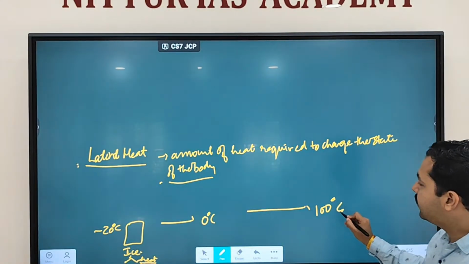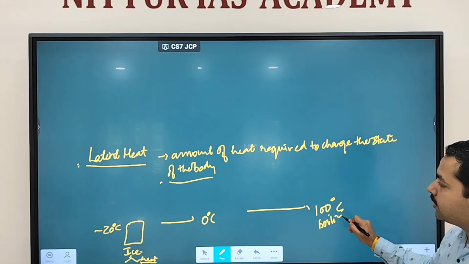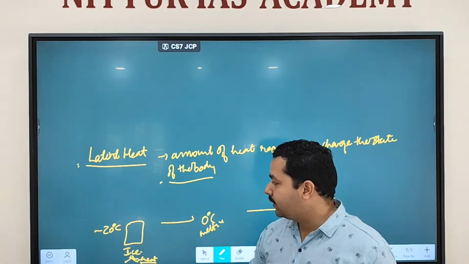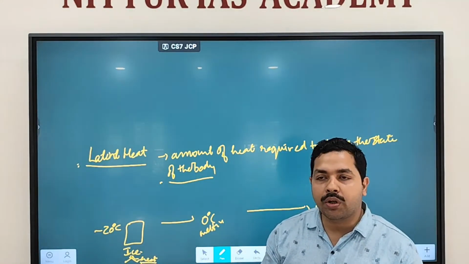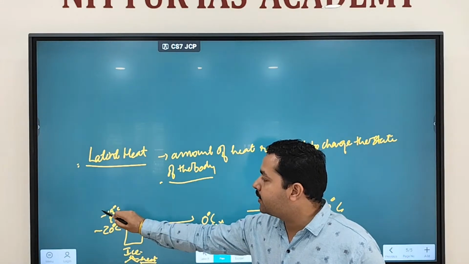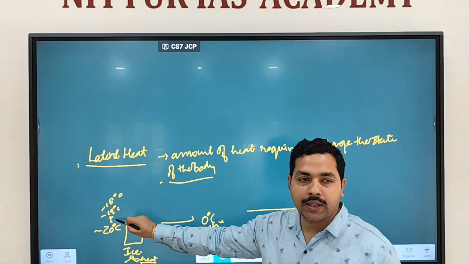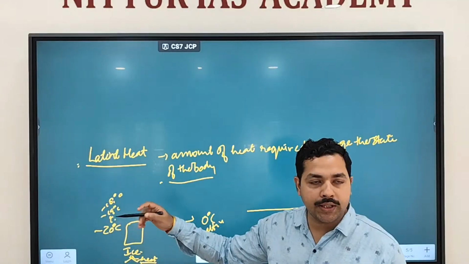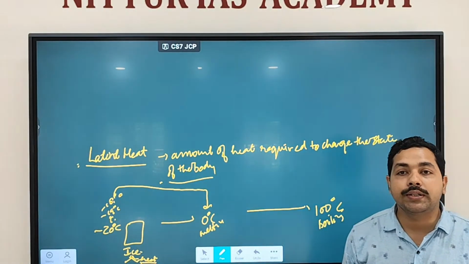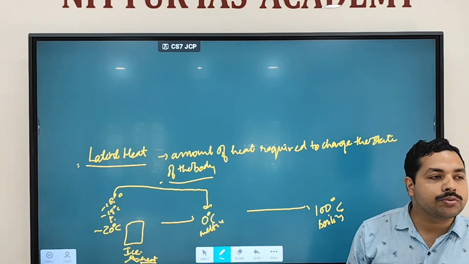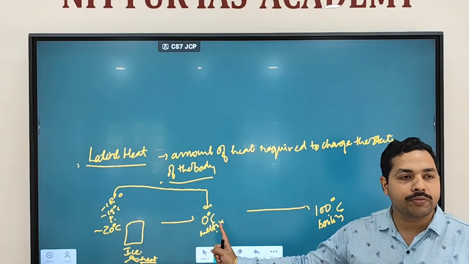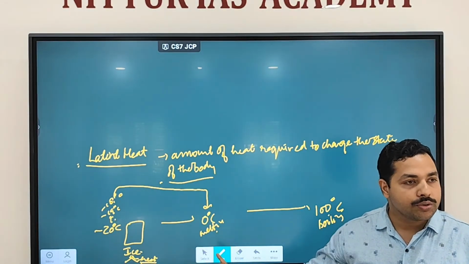So you have, this is the boiling point and this is the melting point. Fine. So when you are applying heat, this heat will not melt the ice. What this heat will do is increase the temperature of ice from -20 to -19 to -18 to -17, till the time ice reaches 0 degrees Celsius. When ice reaches 0 degrees Celsius, it will start melting, because this is the melting point. Below this, ice will not melt.